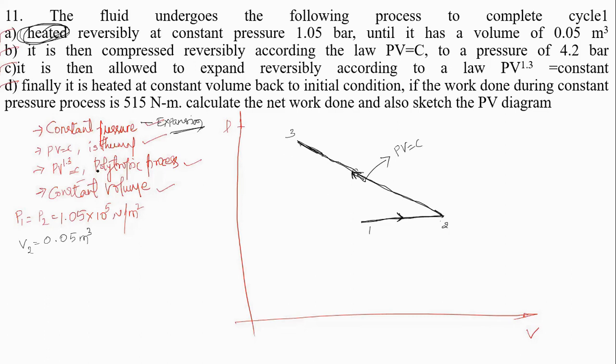Next, 3 to 4. 3 to 4 is the polytropic process, that is C. It is then allowed to expand. Expansion they have given, so pressure will decrease and volume will increase.